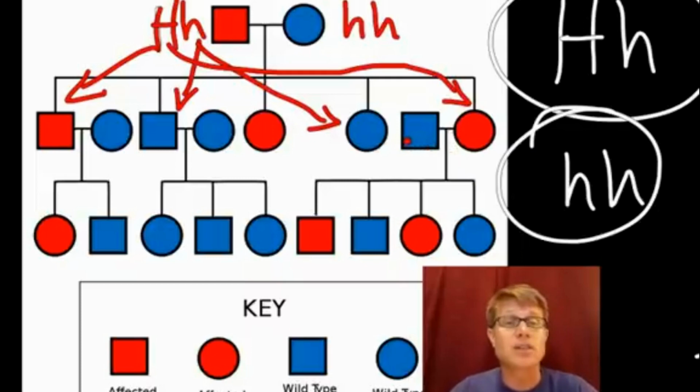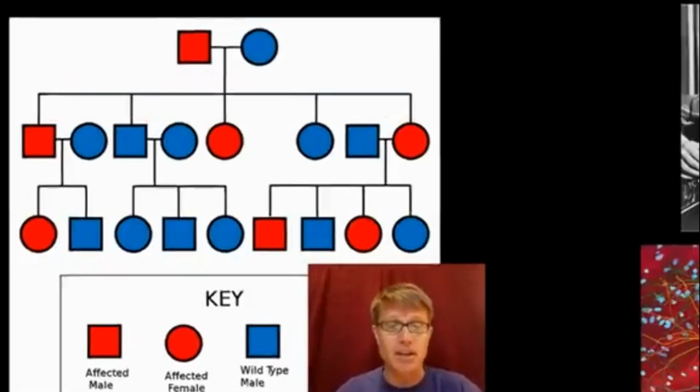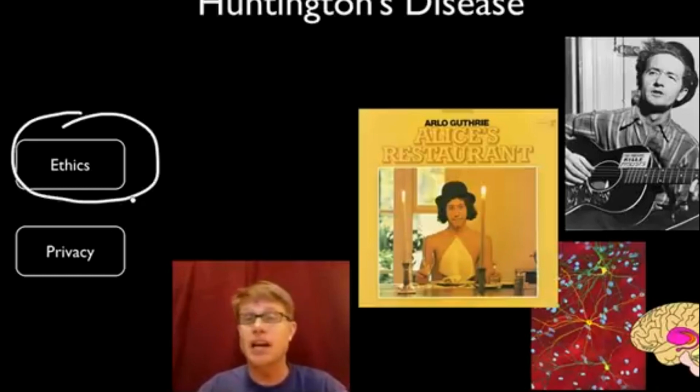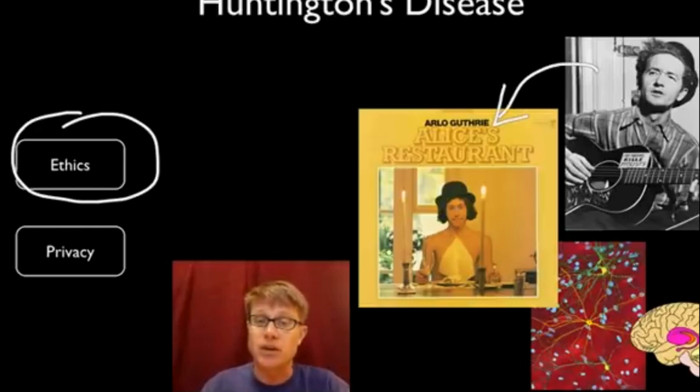And if it's a dominant disease like this, lots of times we'll see it in generation after generation after generation, but you've reproduced already by that time. And so it's almost too late. Now, where does this become an ethics issue? Well, we now have a test for Huntington's disease. And so Woody Guthrie had a number of kids. One of those is named Arlo Guthrie, who's also a famous folk singer. And so Arlo Guthrie may have the Huntington's gene. He has a 1 in 2 probability of getting it.